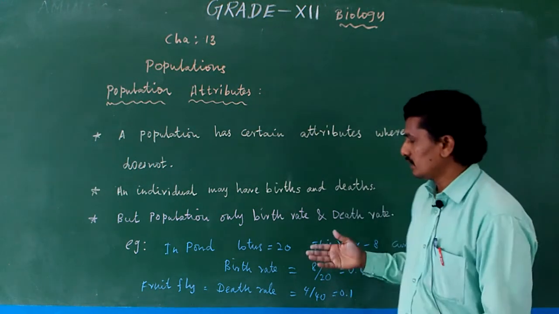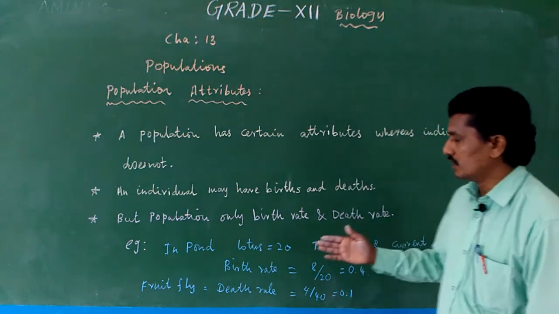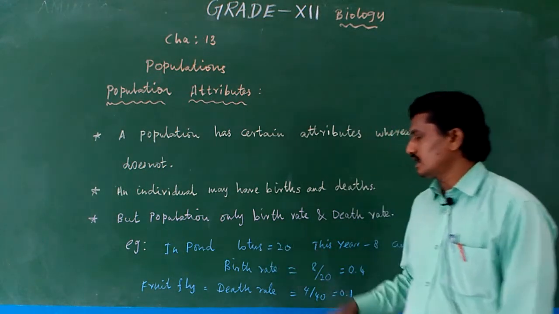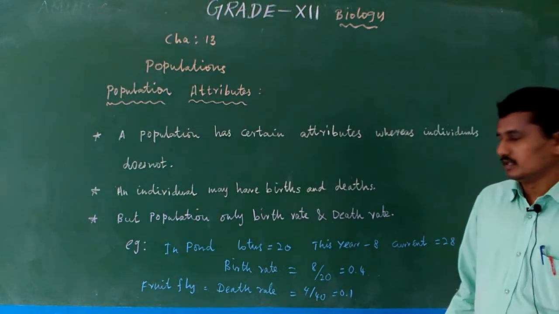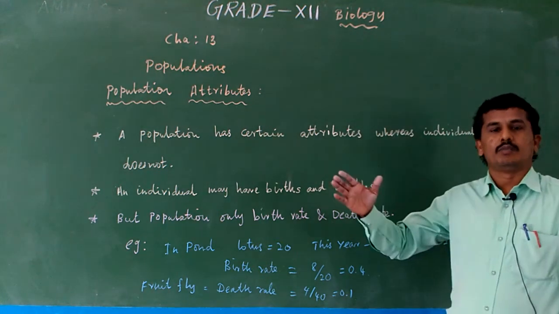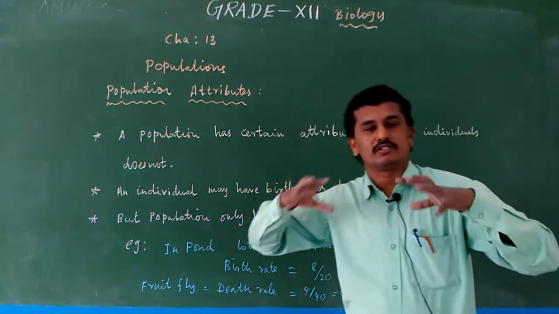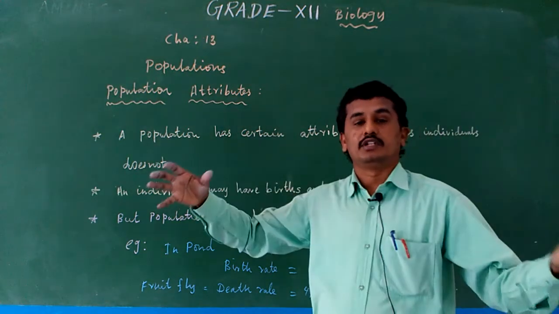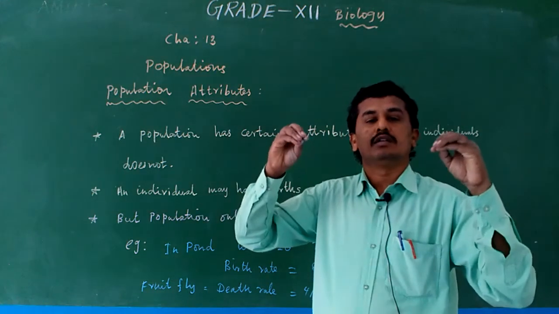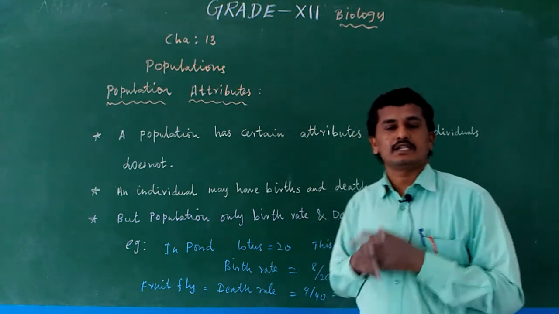So for example, let me give a birth rate. In a pond there are 20 lotus plants, for example, in one year. We take one pond as a population. One pond is actually an ecosystem which contains many populations, but we consider only the lotus plant in the pond.